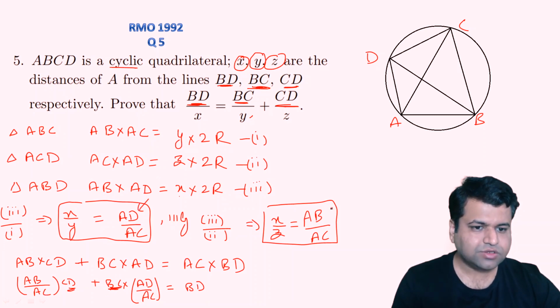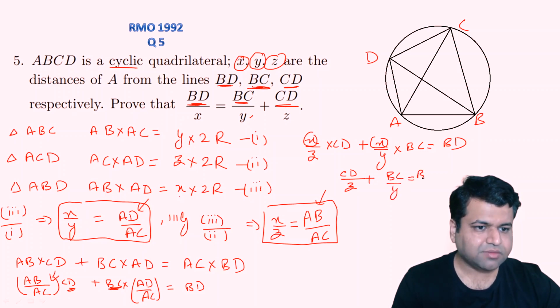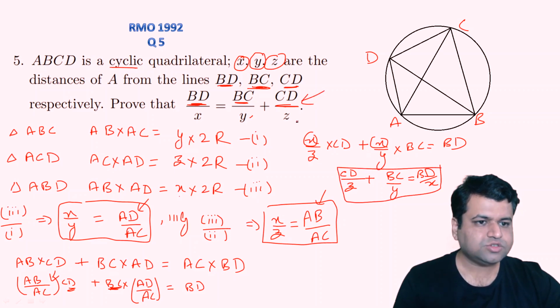Now substituting these values of AD upon AC and AB upon AC, what we will get? AB upon AC was given to be how much? X by Z. So we can say that X upon Z into CD plus, similarly, what is AD upon AC? That is X upon Y into BC. That will be simply nothing but BD. Now take this X common and divide on the right hand side. What we will get? CD upon Z plus BC upon Y, that is nothing but BD upon X. Okay, this is what we need to prove, right? So we have proved this question. This is our first method to prove this question.